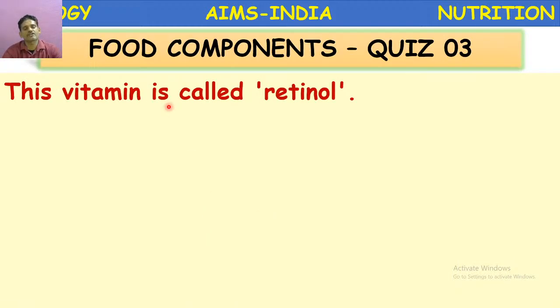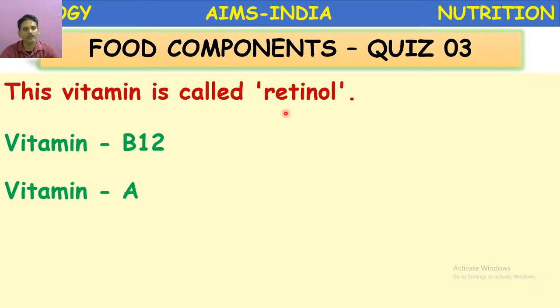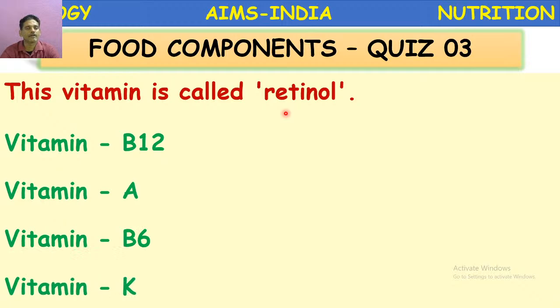This vitamin is called retinol. Which vitamin is called retinol, or what is the common name of the vitamin retinol? The chemical name is retinol here. You have to choose the common name. Vitamin B12, vitamin A, vitamin B6, vitamin K. What is the common name of vitamin B12 here?